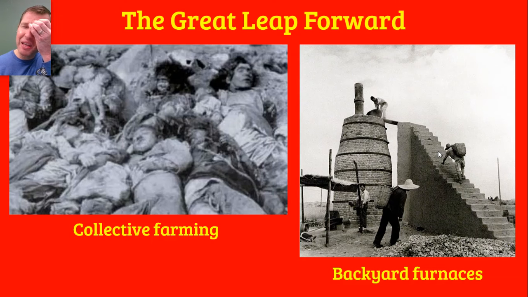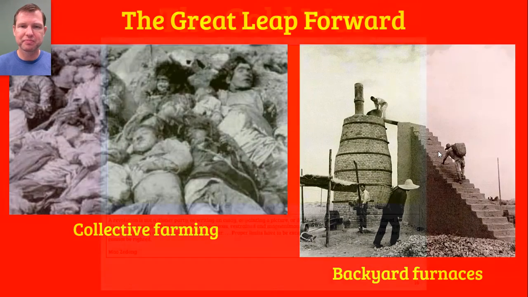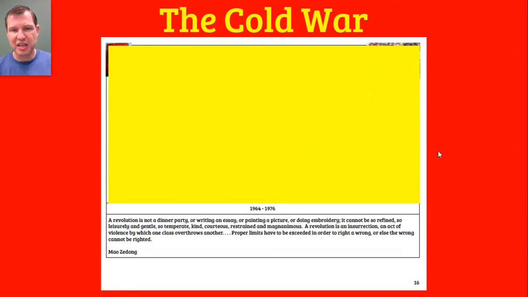So, Mao made lots of decisions during the Great Leap Forward that were sort of radical decisions. And in a lot of ways, they didn't pay off very well. And the result was massive suffering, mass starvation amongst the Chinese people. And in some cases, the wasting of important vital natural resources like coal to produce steel that in the end was useless. So now I'm taking you to the top of page 16.